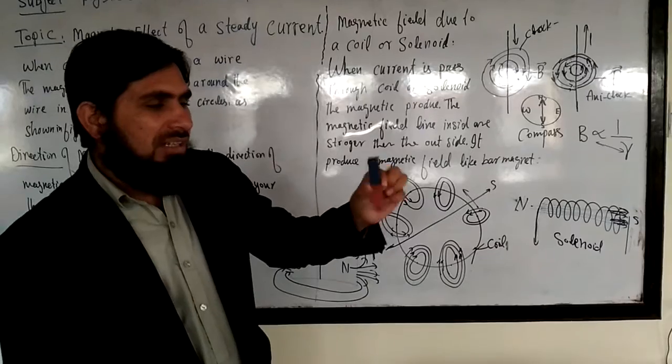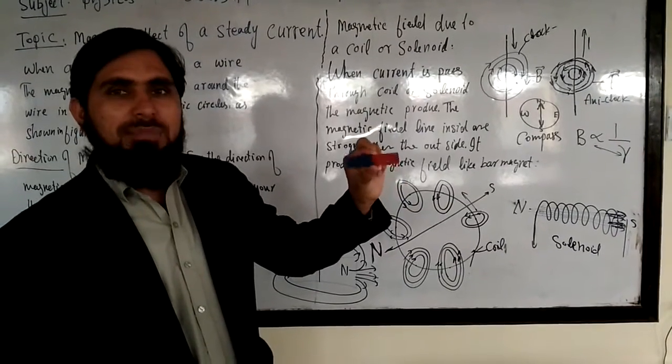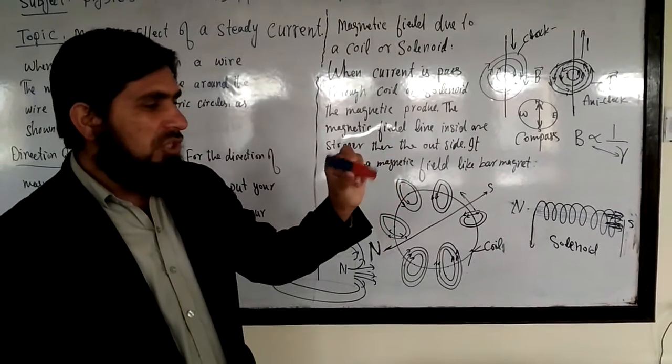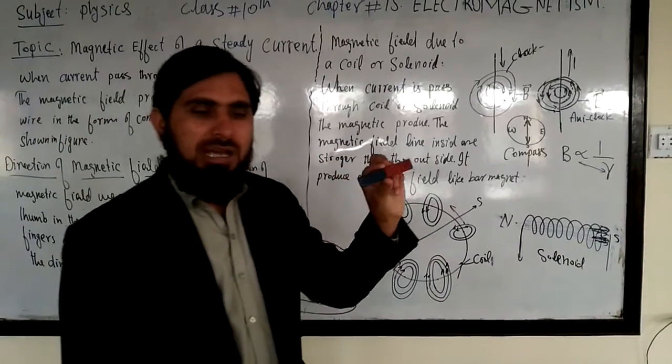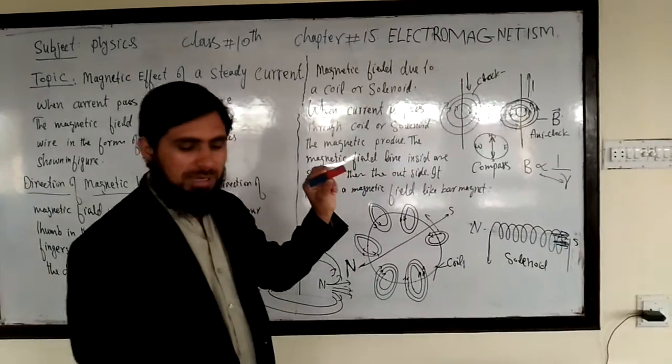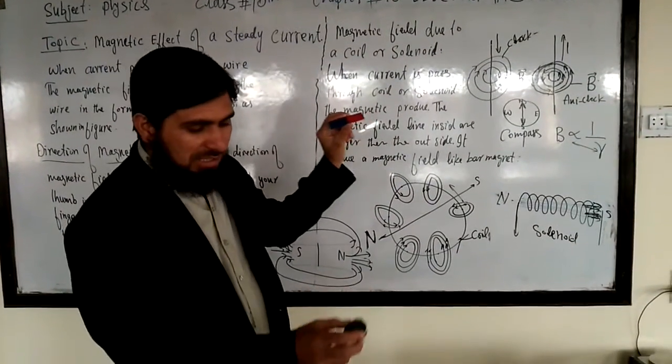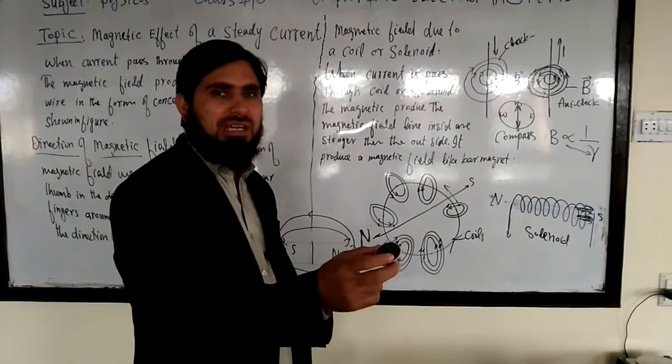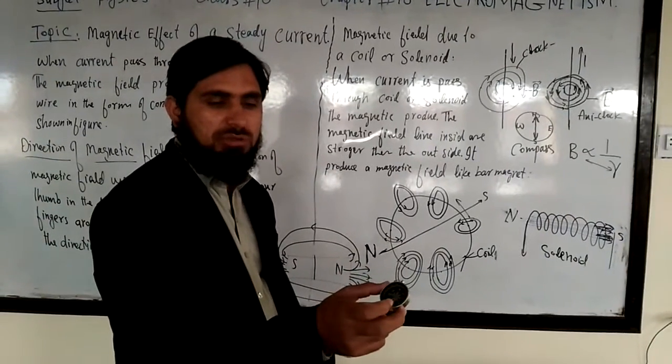Once I bring a magnetic compass near this magnet, it will show deflection. This magnetic compass already indicates the north and south of the earth.